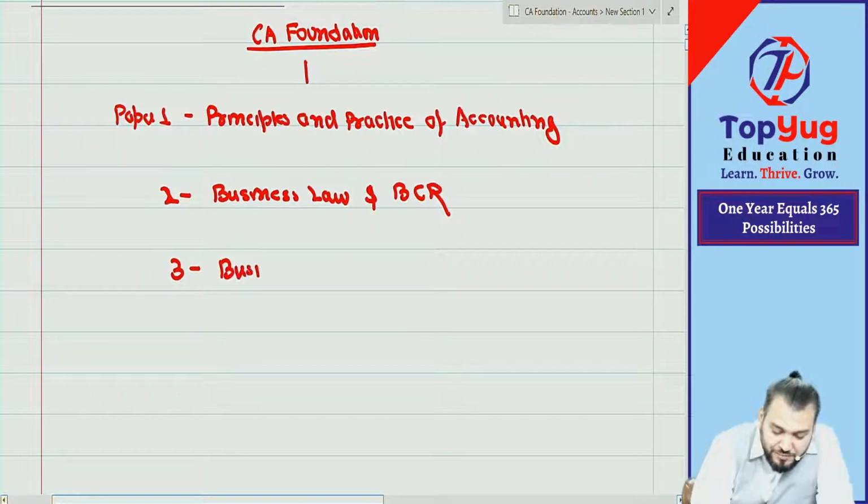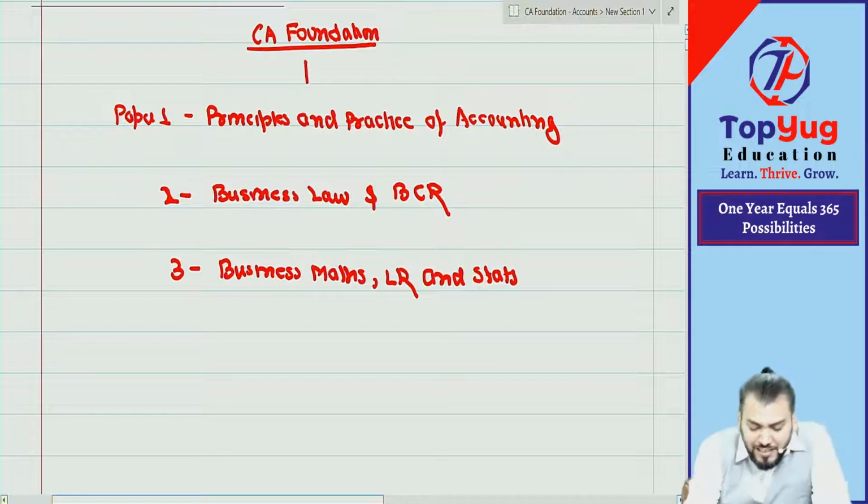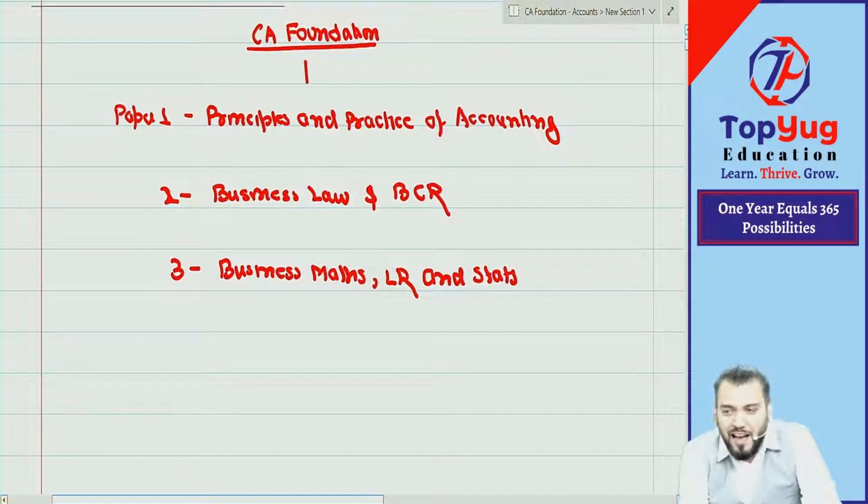Then paper number 3 is Business Mathematics, Logical Reasoning and Statistics. It might happen you had this subject in your class 11, 12 if you opted for it, or you might not have opted for mathematics. So how many of you are from maths background? How many of you are from non-maths background? Nothing to worry, all are same here. Once you come to CA Foundation class, all are same.